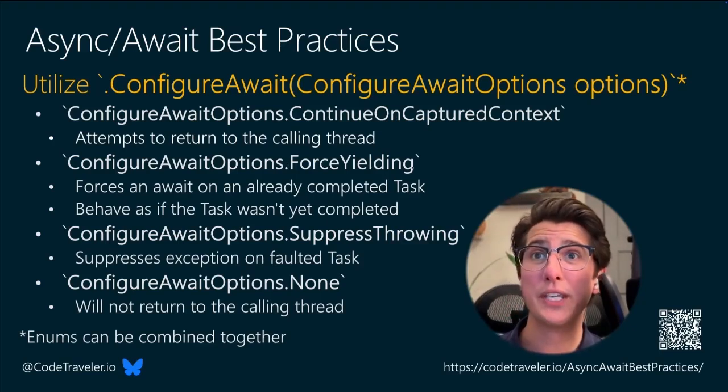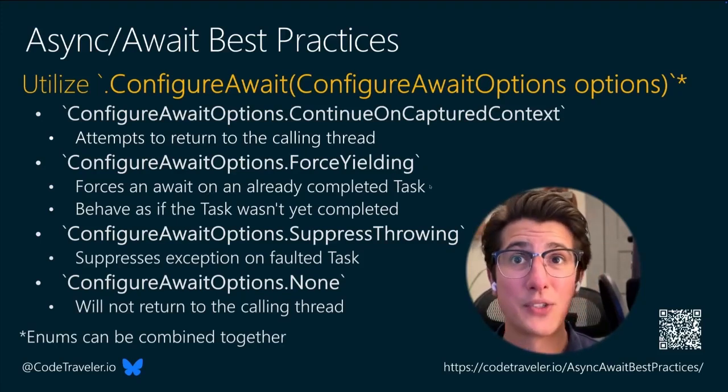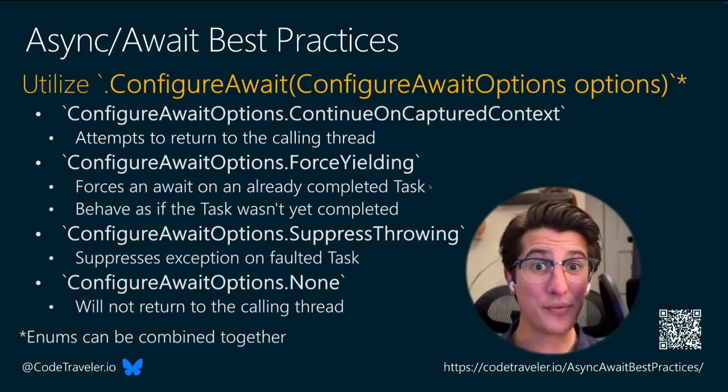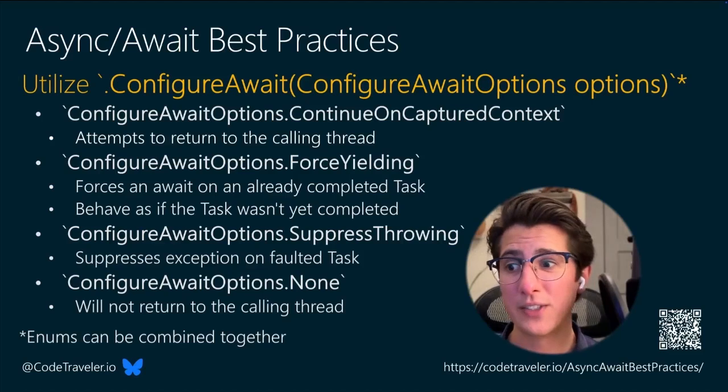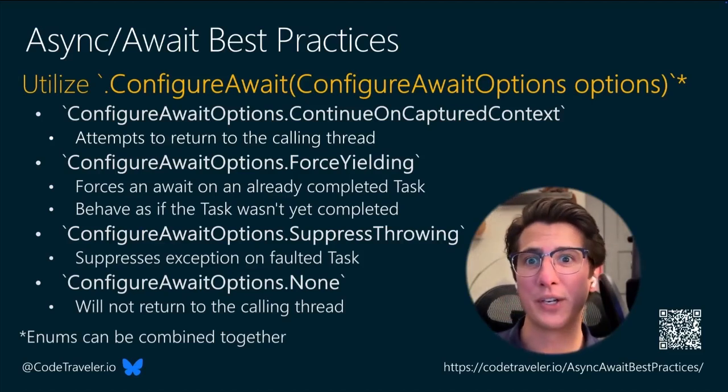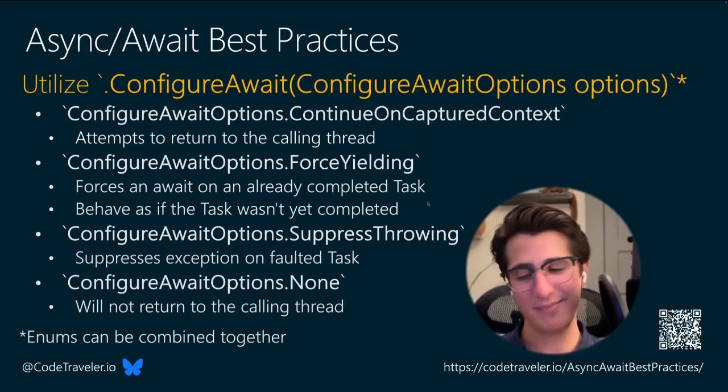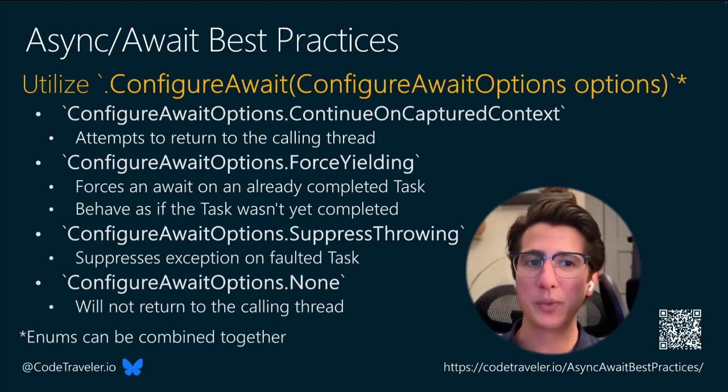ConfigureAwaitOptions.ForceYielding forces an await on an already completed task. So even if that task is already finished running, and the await keyword normally wouldn't switch threads as a performance optimization for us, we can always use ForceYielding to say, hey, even if the task is done, do a quick thread switch.